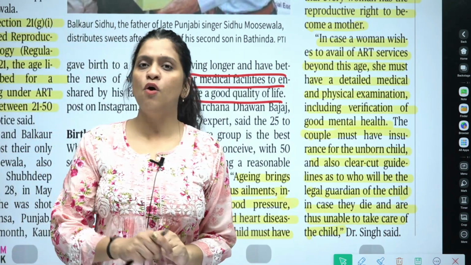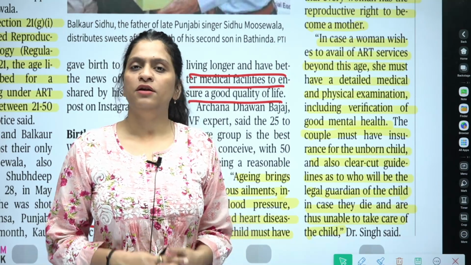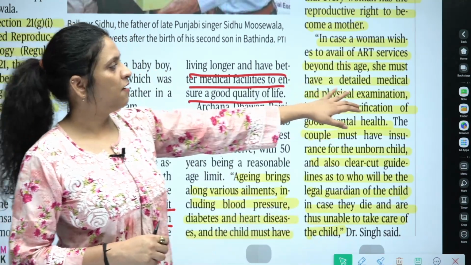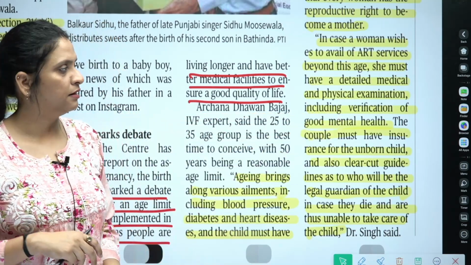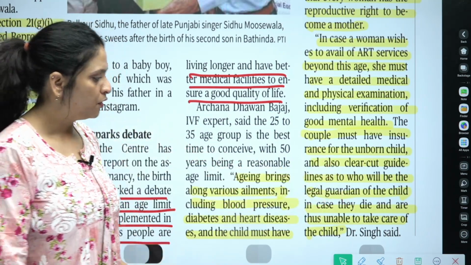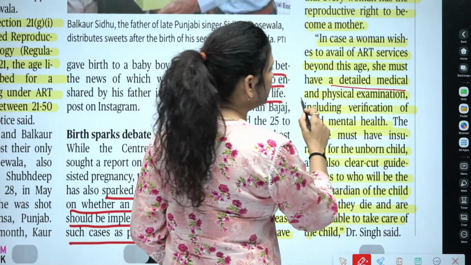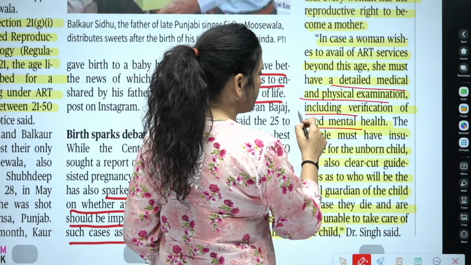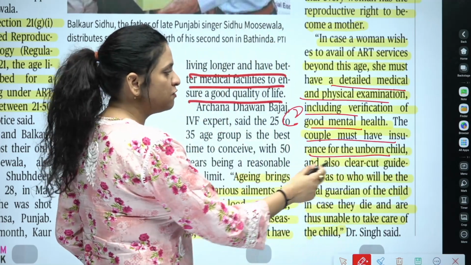If a woman is between the ages of 21 and 50 and wants to become a mother, what conditions should she fulfill, and what is the way forward? First, she must have a detailed medical and physical examination, including verification of good mental health. Second, the couple must have insurance for the unborn child.